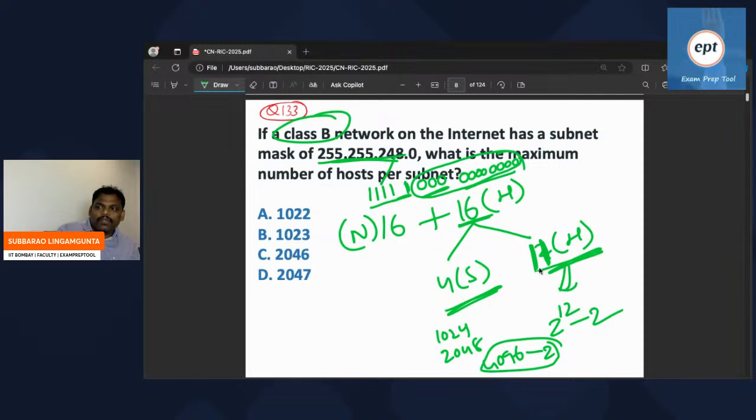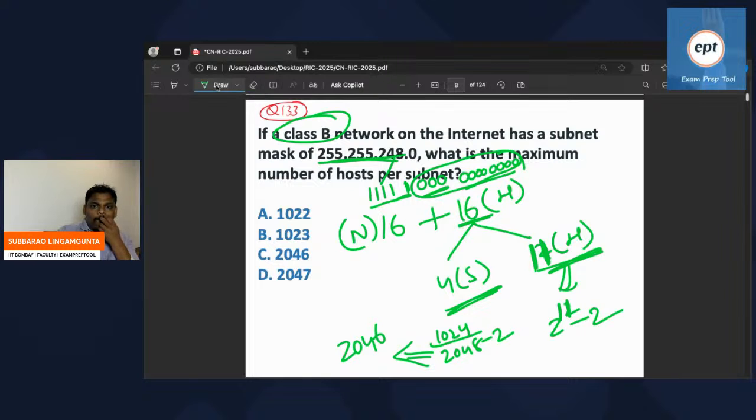So here it is 11, which is going to be 2 power 11 minus 2. 2 power 10 is 1024, 2 power 11 is 2048, minus 2, so 2046. Yes, 2046.